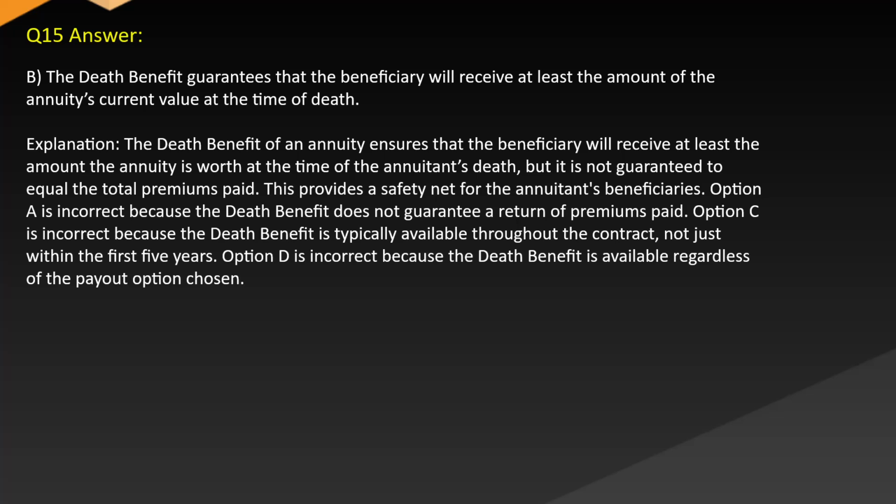Option A is incorrect because the death benefit does not guarantee a return of premiums paid. Option C is incorrect because the death benefit is typically available throughout the contract, not just within the first 5 years. Option D is incorrect because the death benefit is available regardless of the payout option chosen.